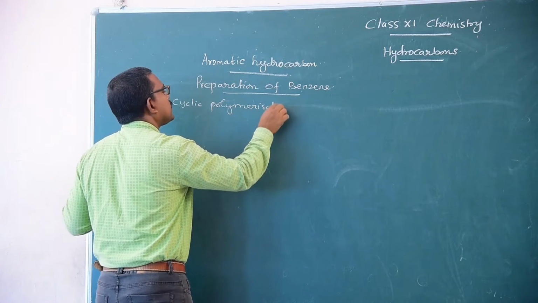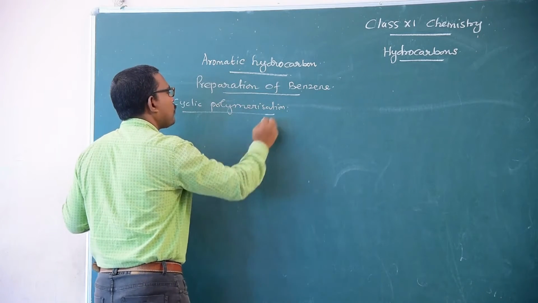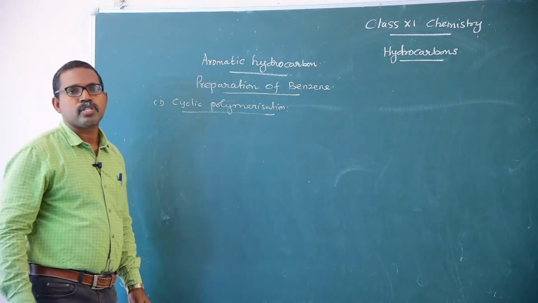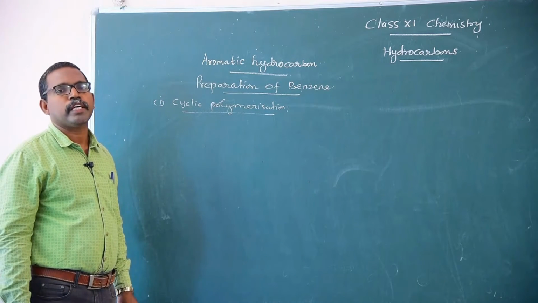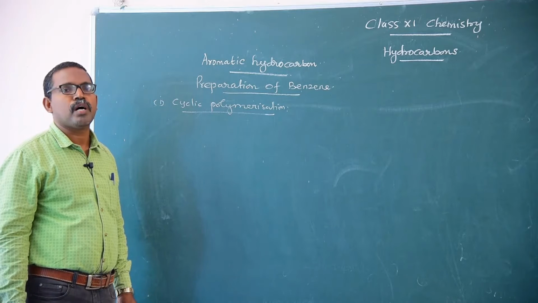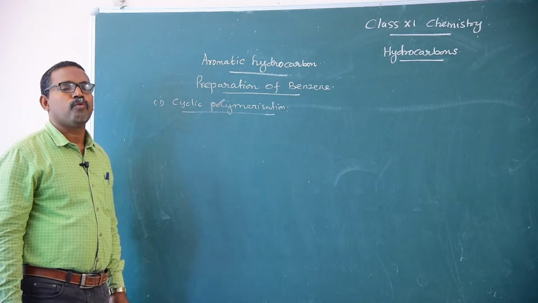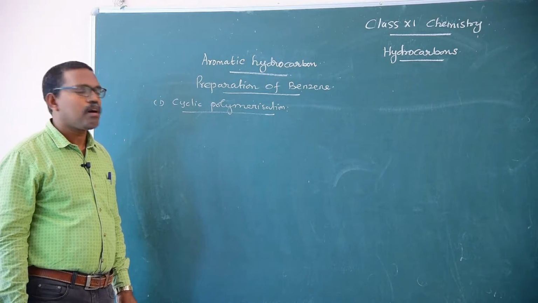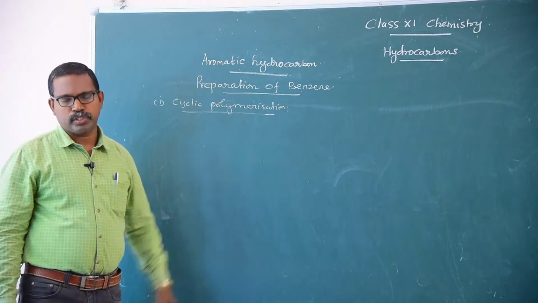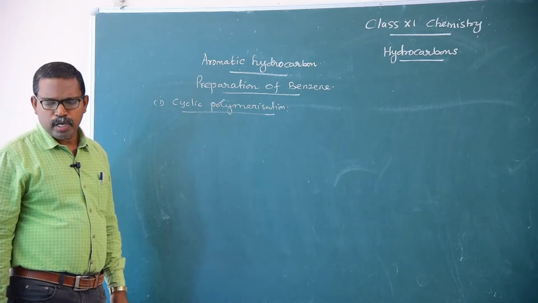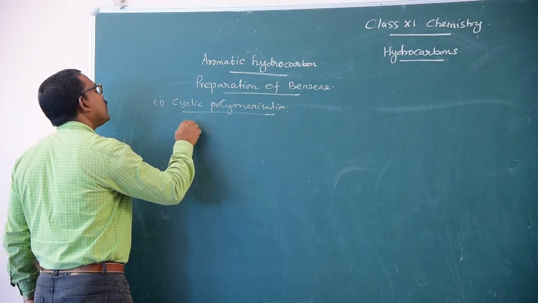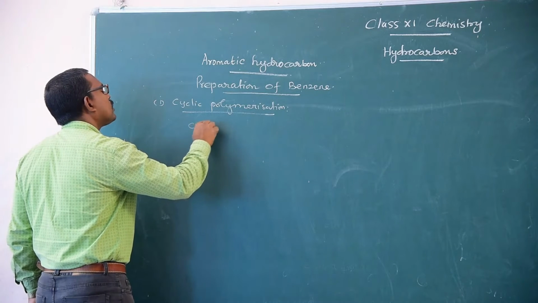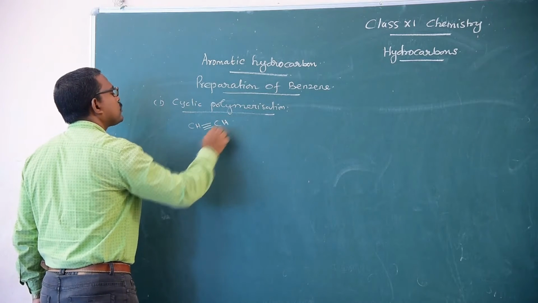Cyclic polymerization. Polymerization is a process in which n number of monomers combine or join together to form a giant molecule with high molecular weight, called a polymer. Here the cyclic polymerization takes place. Three molecules of ethyne. So one molecule